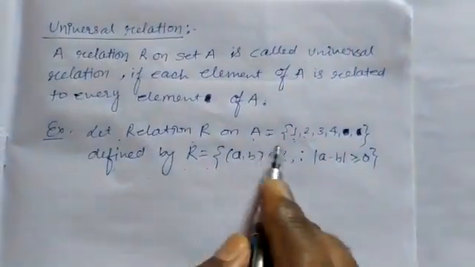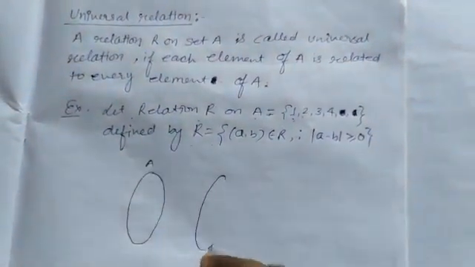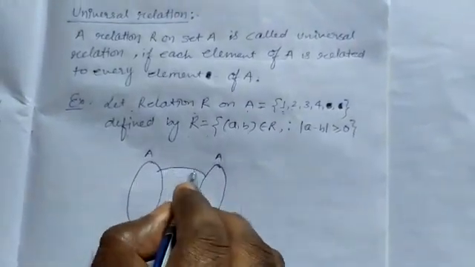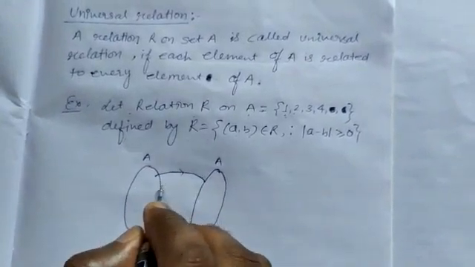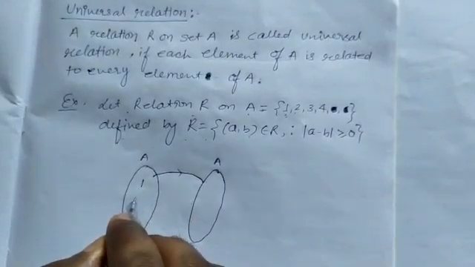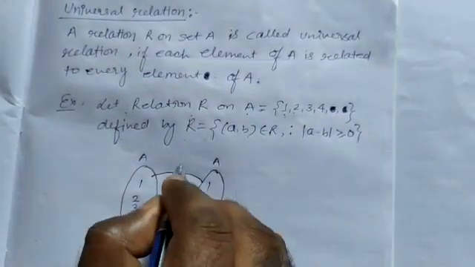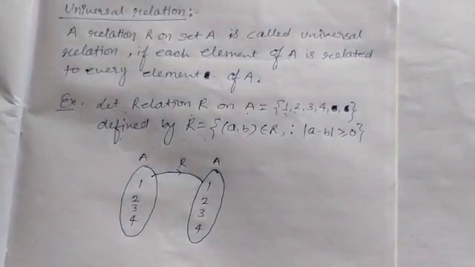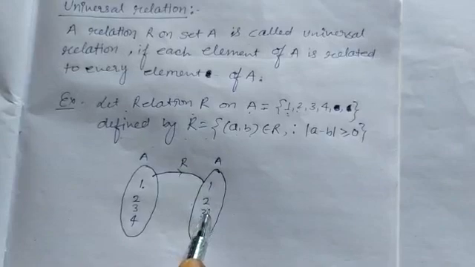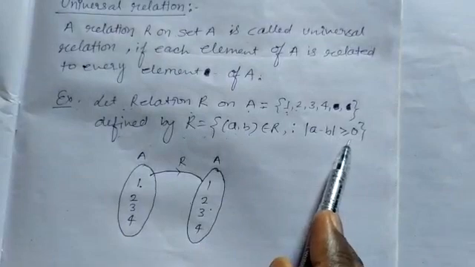Now make the relation on set A. This is set A and this is also set A, because we are discussing relation on set A. The elements of set A are 1, 2, 3, 4, and here also 1, 2, 3, 4, and the relation R. Any element of this set is associated with the elements of this set A if their difference is equal to 0 or more than 0.